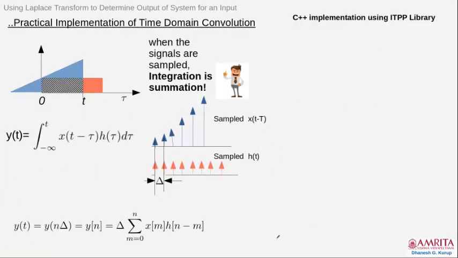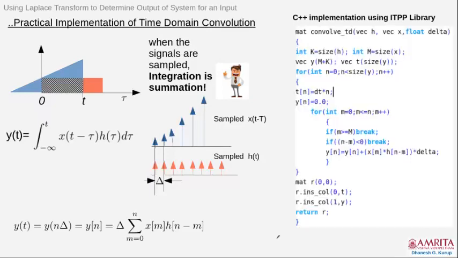Now, practical implementation of time domain convolution. As you know, usually signals are sampled. So how does this integration become a summation? You can prove that y of t, which is otherwise defined in continuous time, if you sample x of t and h of t, you get samples like this, and the integral is transformed into a summation.